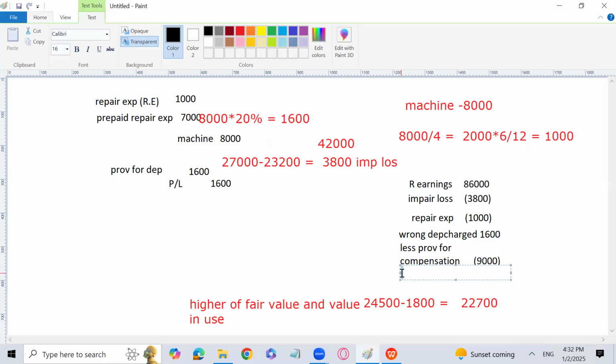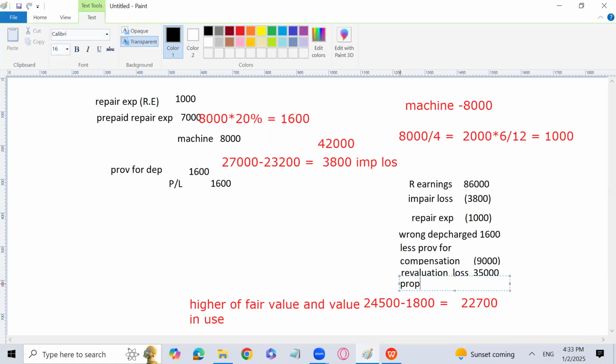Then we are going to have the revaluation. There was a revaluation loss, downward, right? Which has been subtracted from retained earnings. Rather, it should be subtracted from revaluation reserve. So I have to add it like this.